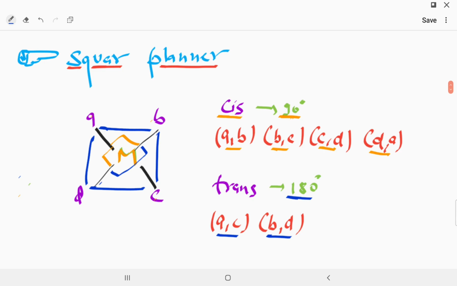Now we take some types of square planar compounds in which geometrical isomerism will show. But remember one point: in square planar compounds, optical isomerism is never shown because they are in the same plane, so they have a plane of symmetry.